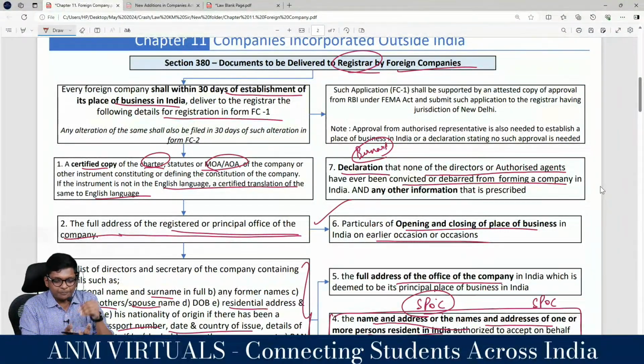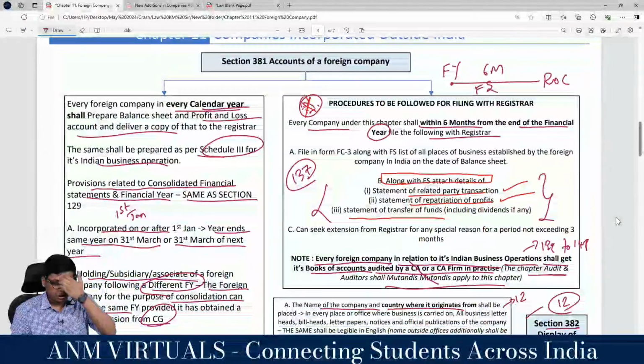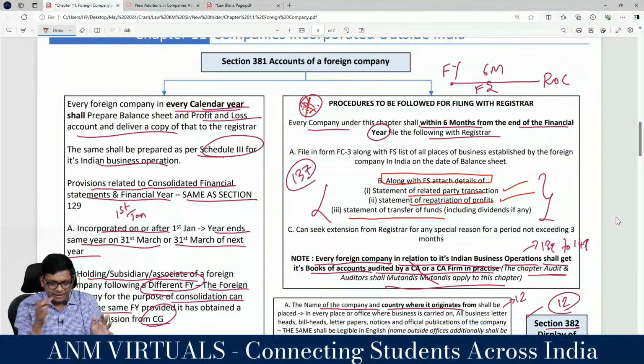Once a foreign company has a place of business in India, it has to file with the ROC within 30 days all the basic details in form FC1 and submit details of the authorized representative. That's it. 380 was over. Then 381 accounts. I will explain the logic, but let me do a recap.